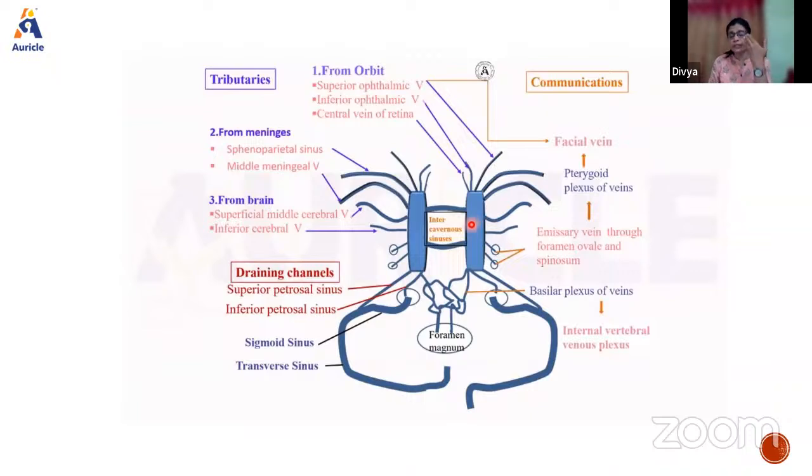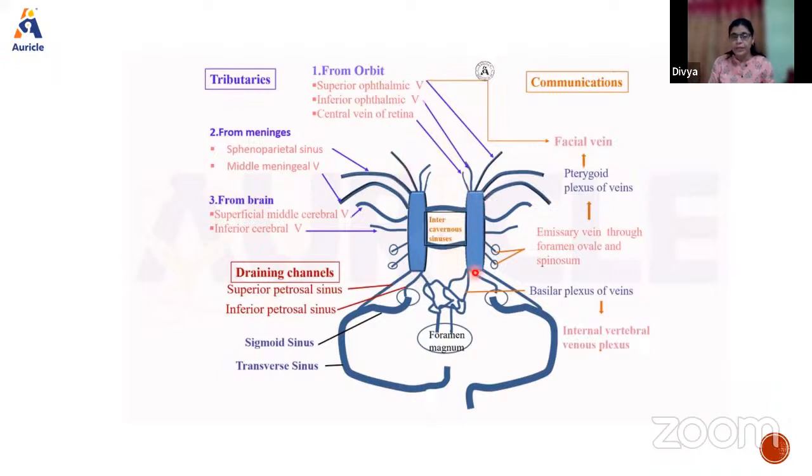Now, how do they communicate? The facial vein is coming down, the superior ophthalmic is up. You should remember that the head and neck veins do not have valves. Because they do not have valves, there can be a retrograde spread. That is why the facial vein has a communication with the superior ophthalmic vein, and the superior ophthalmic vein drains into the cavernous sinus. That is one way. Another way is through the deep facial vein, which communicates with the pterygoid venous plexus and then to the cavernous sinus.